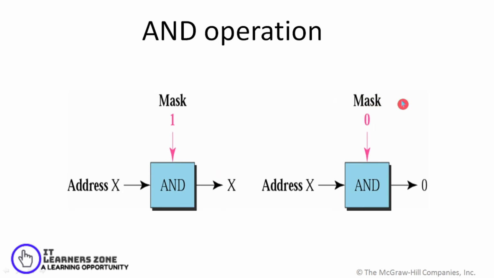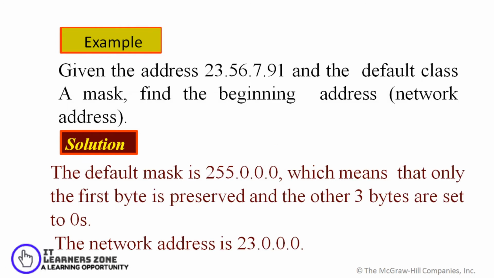Similarly, if the mask bit is 0, the AND with X gives you 0. As you learnt in your earlier class, 1 AND 1 gives 1, whereas 1 AND 0, 0 AND 1 and 0 AND 0 give 0.